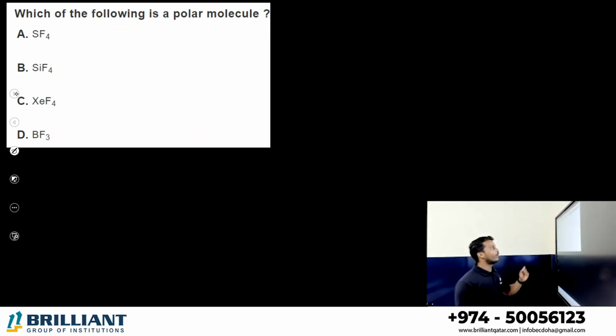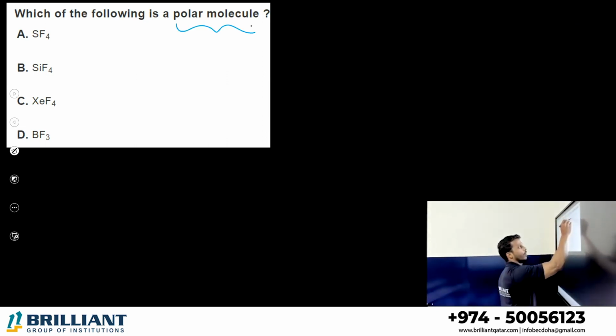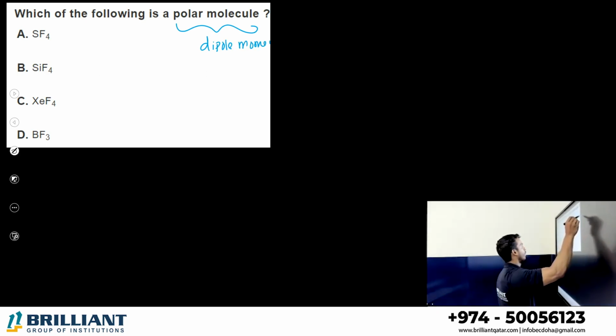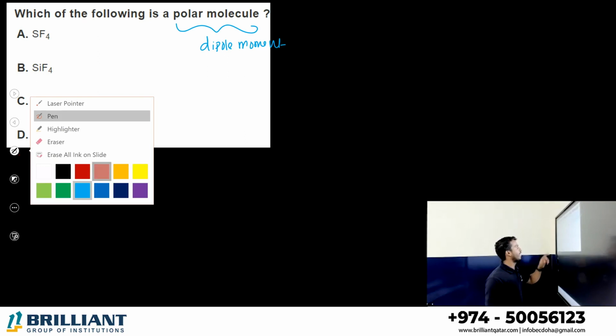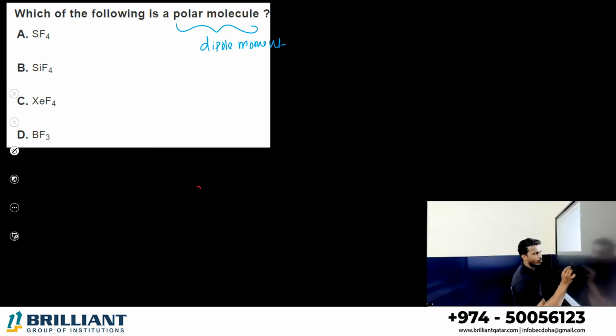Now, which of the following is a polar molecule? Polar molecule means they have a dipole moment. SF4, let me take SF4. SF4 structure will be here. We studied that it has a seesaw geometry.